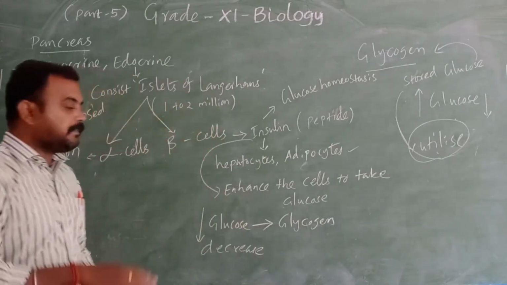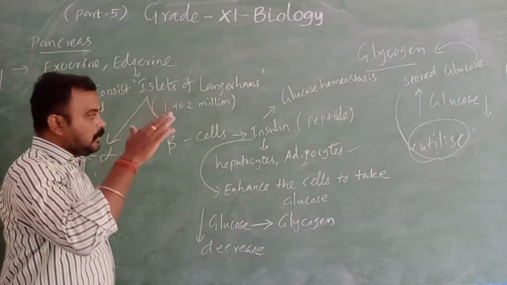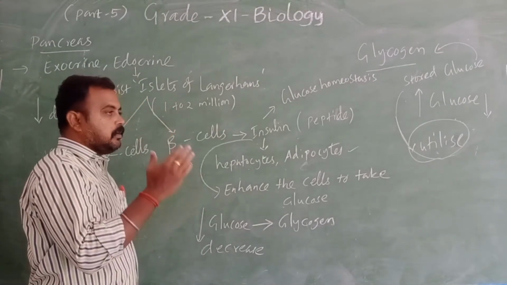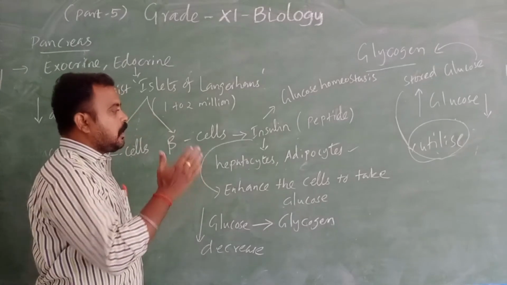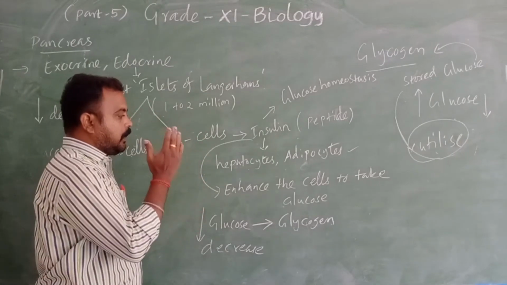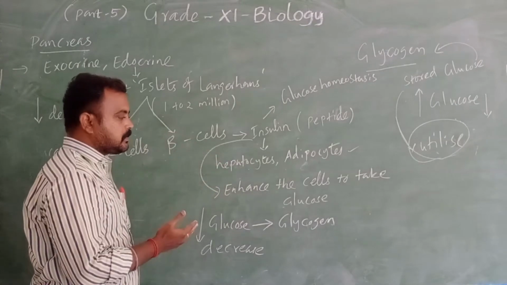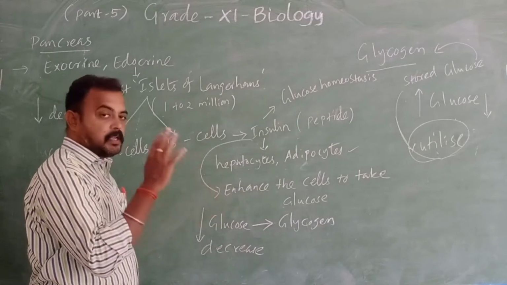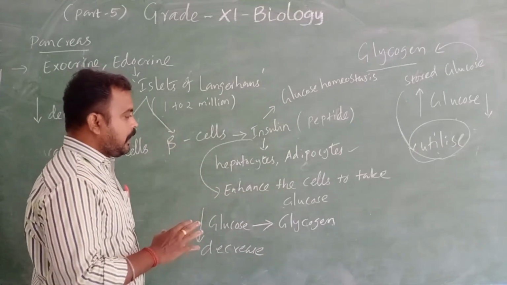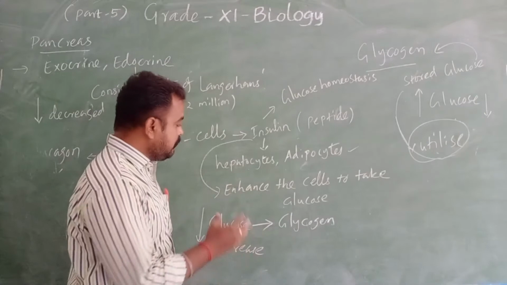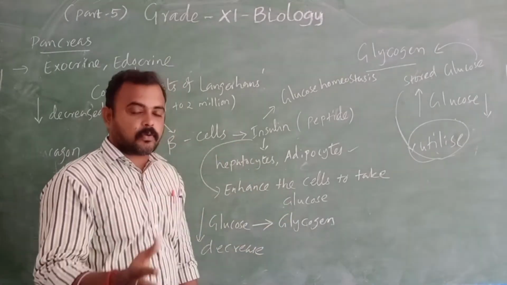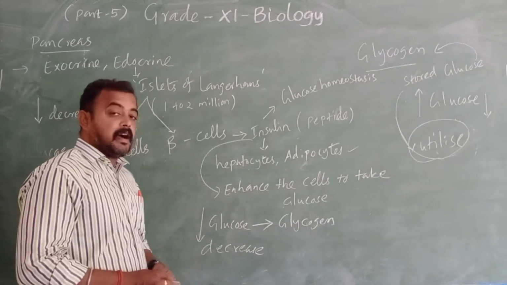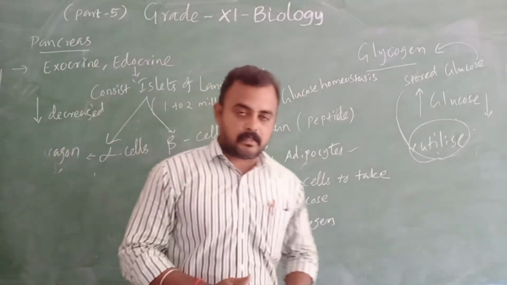Because if it is high, the beta cells will be stimulated and insulin will be secreted, which acts on the hepatocytes and adipocytes. So the hepatocytes and adipocytes take extra glucose and store it as glycogen, and simultaneously it enhances the cells to take the glucose. Okay, right. So now automatically our glucose level will decrease.